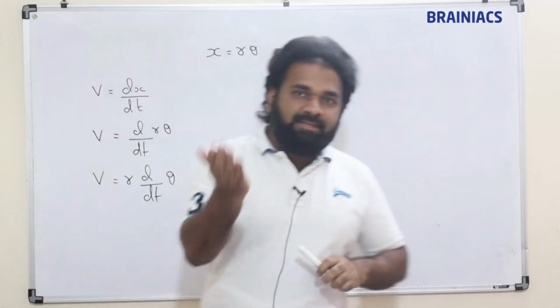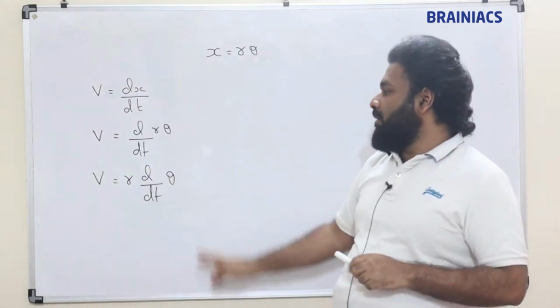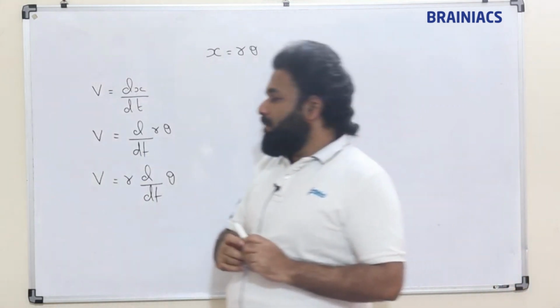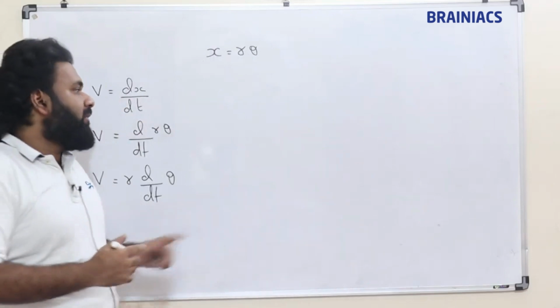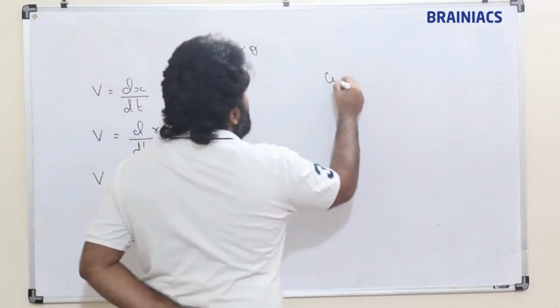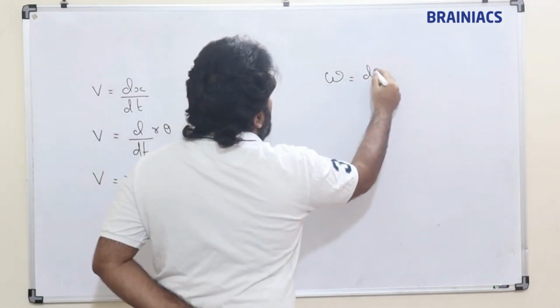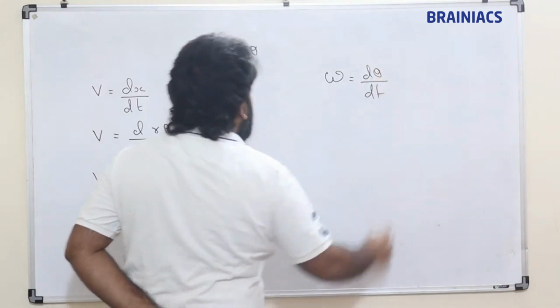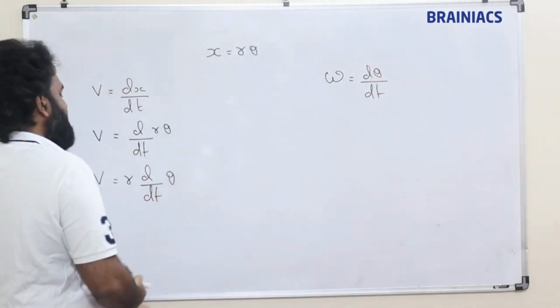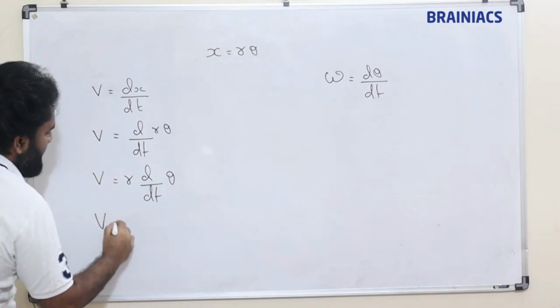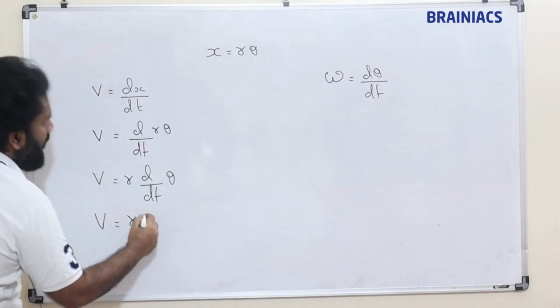Now if the angle is changing, obviously theta is a variable. So already we have seen what is omega. Omega is equal to d theta by dt, instantaneous value. Then v is equal to what here? r omega.